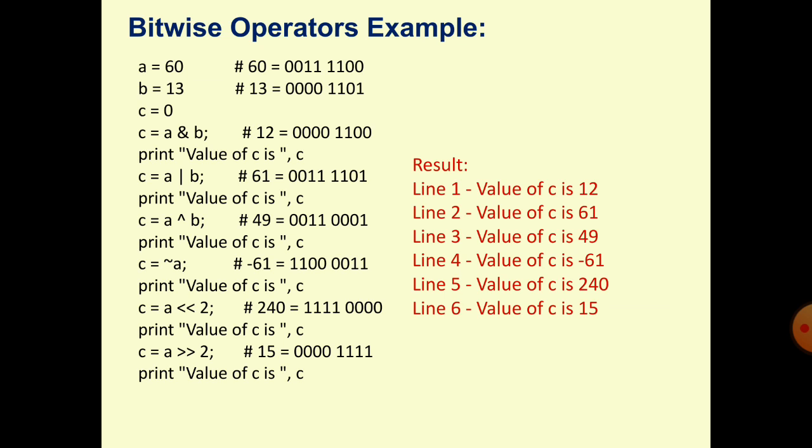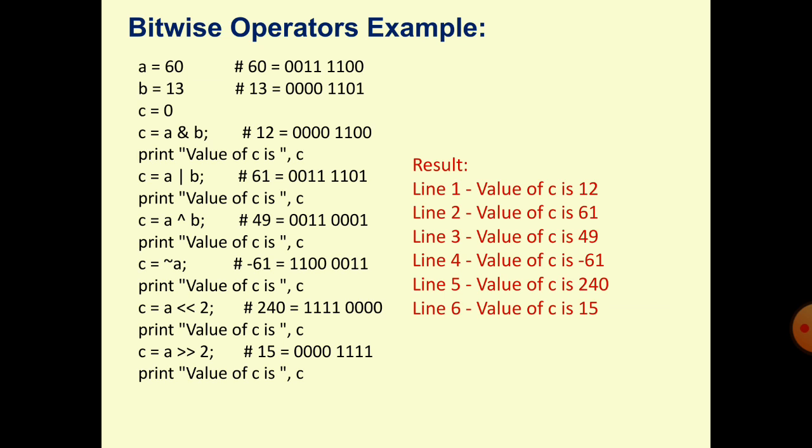Now understand, a is equal to 60, so the binary value of 60 is here. b is equal to 13, so the binary value of 13 is here. c is equal to a AND b. You will get 12. Why? Please see from the right side.